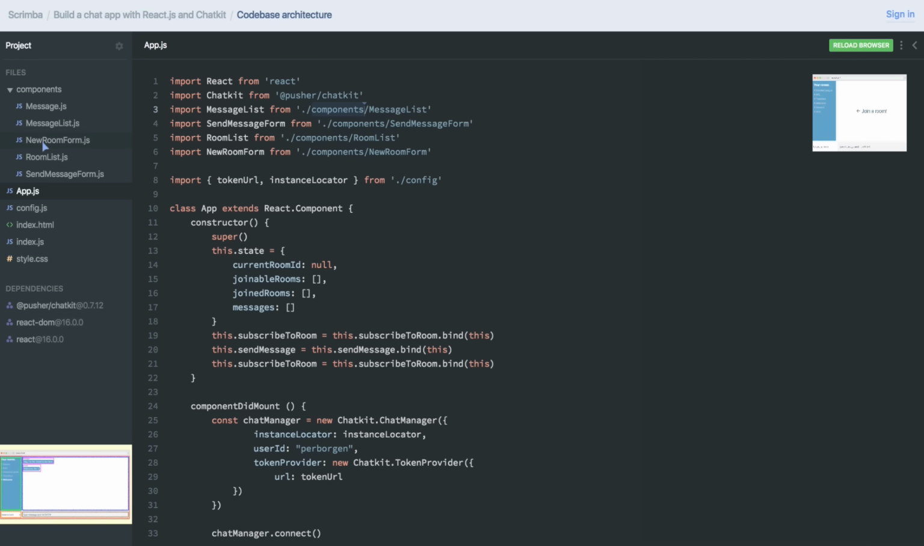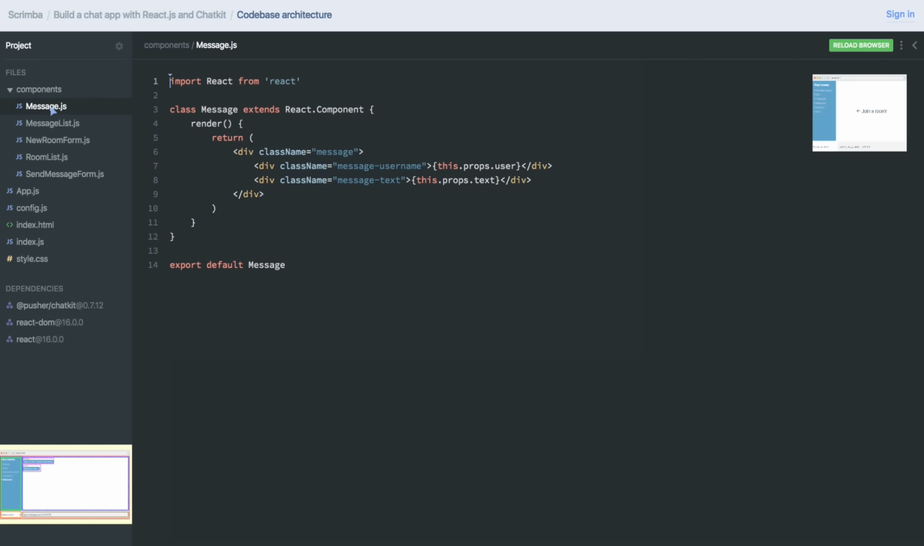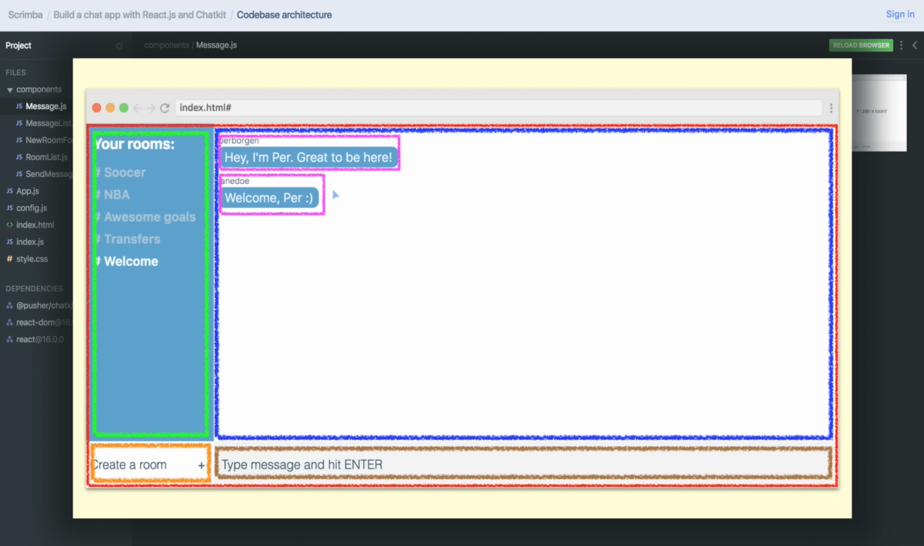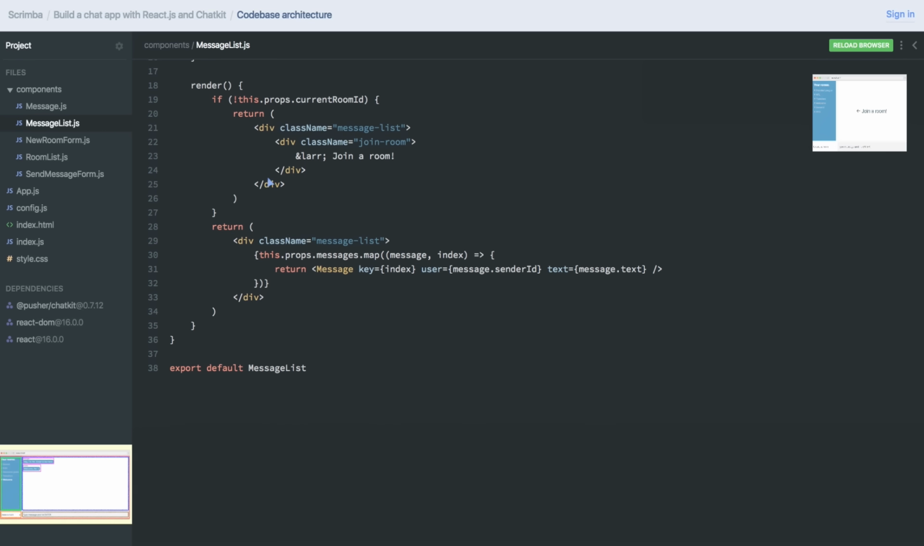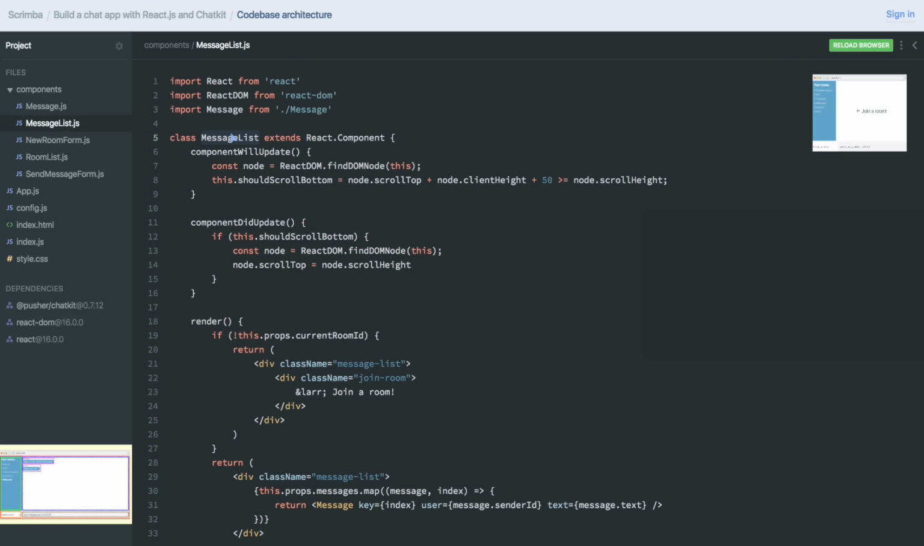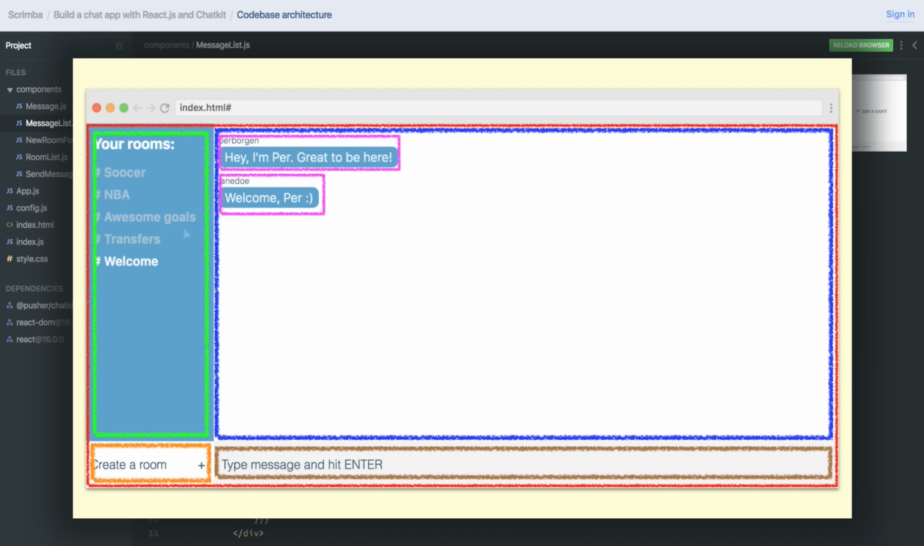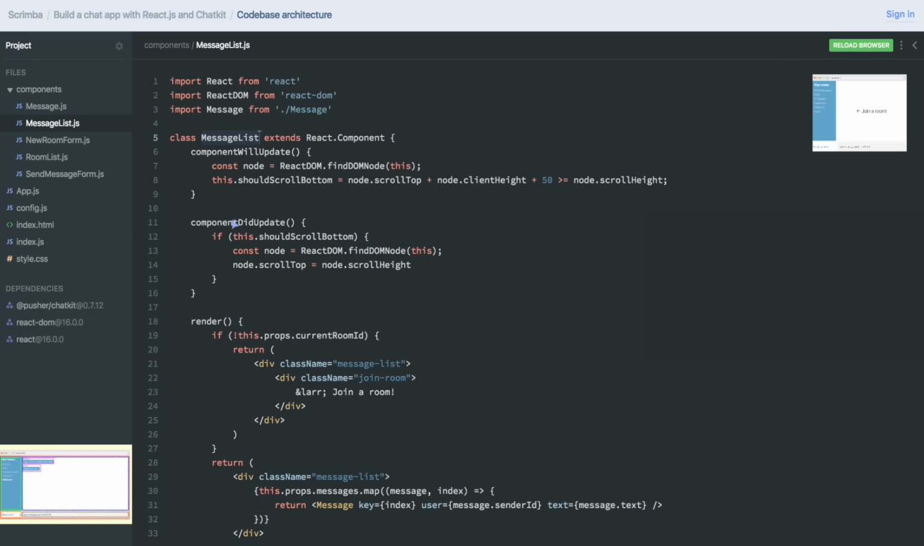If we open it up, we'll see 5 components. Here's the message component, for example. That is the one which is not a direct child of the app component, but a direct child of the MessageList component, the blue one here. So let's have a look at the MessageList. Go down to the render method, and it is indeed returning the message component, meaning that the message component is a child of the MessageList component. So hopefully now you're starting to build an understanding of how this architecture here translates into React code.